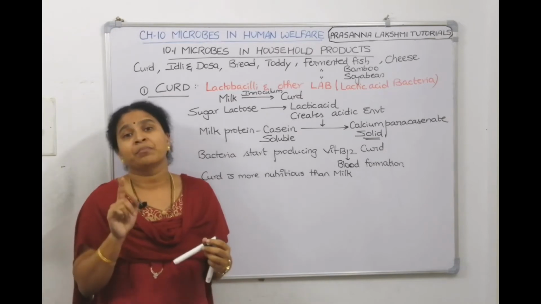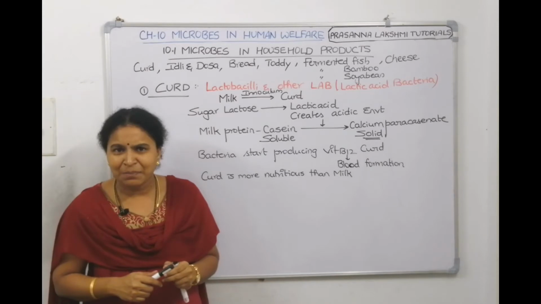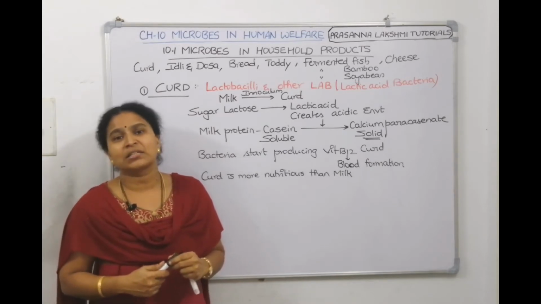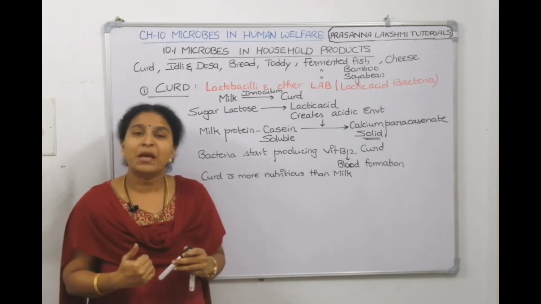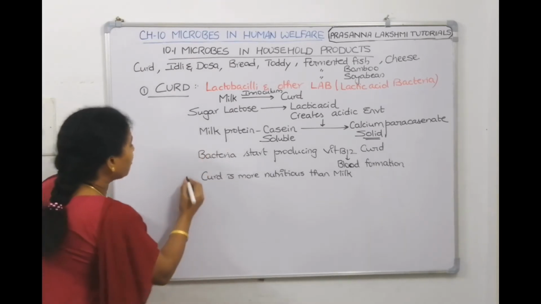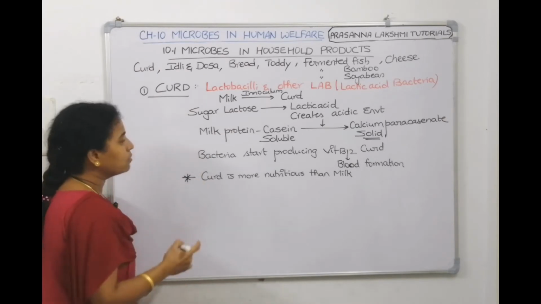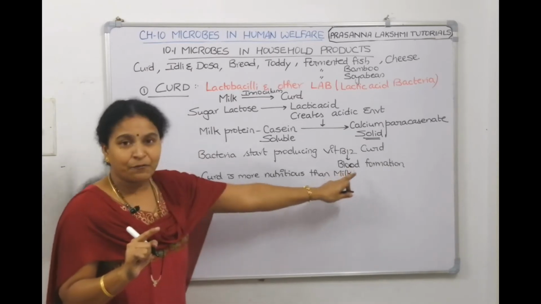Lactic acid bacteria act as probiotics. So one important point about curd is that it is more nutritious. It supplies vitamin B12, which helps in blood formation.